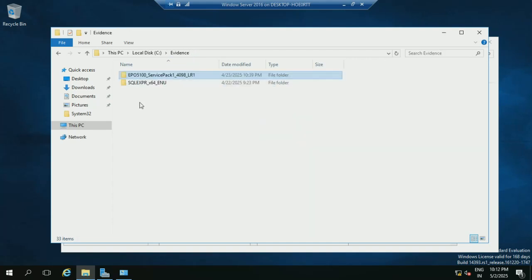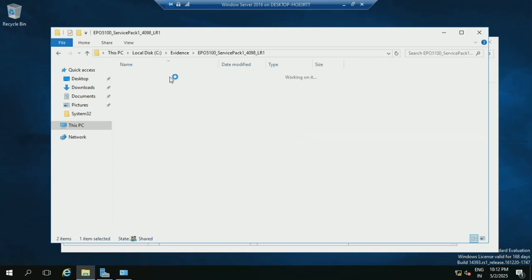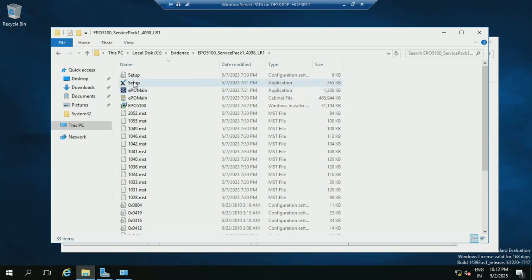See, have a look. This is the package, already extracted. Okay, double click on this folder and find the setup file. Double click on the setup file to start the installation. In the beginning, it is looking for the domain controller as well as database information.